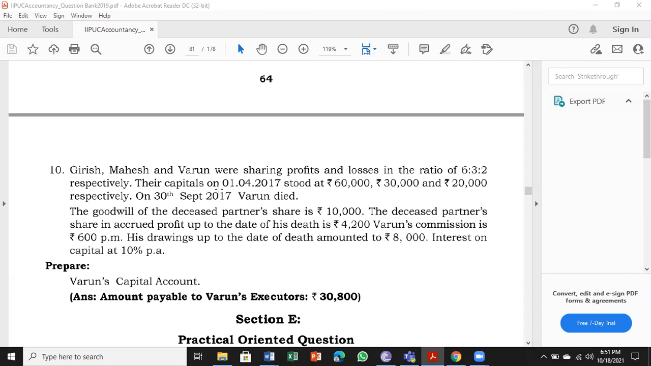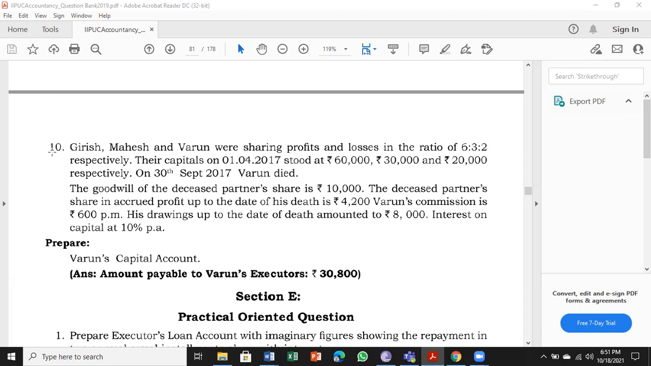Problem number 10, page 65, the same question bank. Girish, Mahesh, and Varun were partners sharing profits and losses in the ratio of 6:3:2, respectively. A different ratio is given here. You have to be very careful. 6 plus 3 plus 2 is going to be 11.